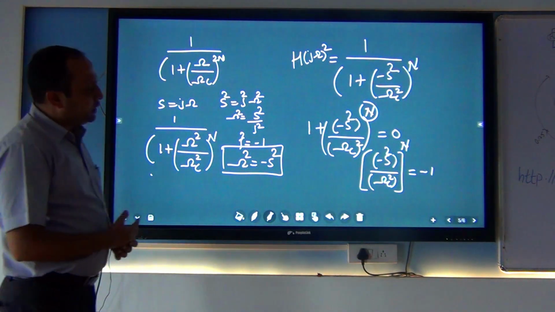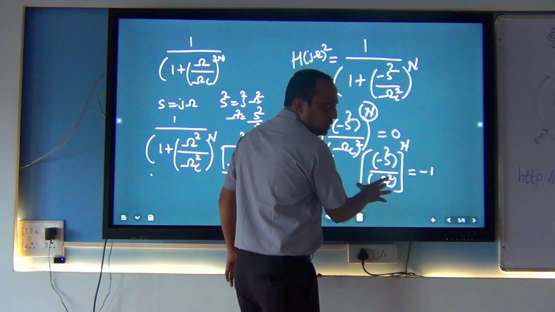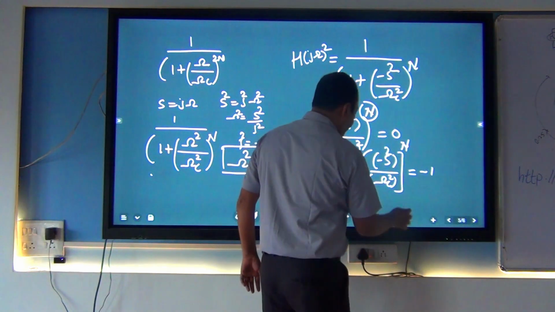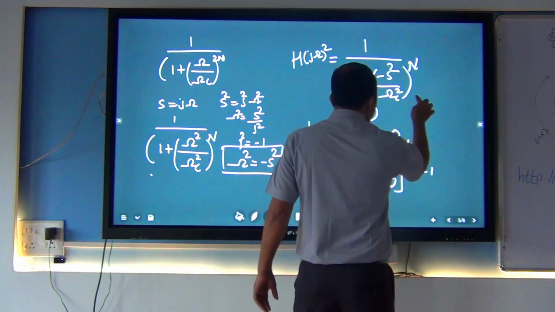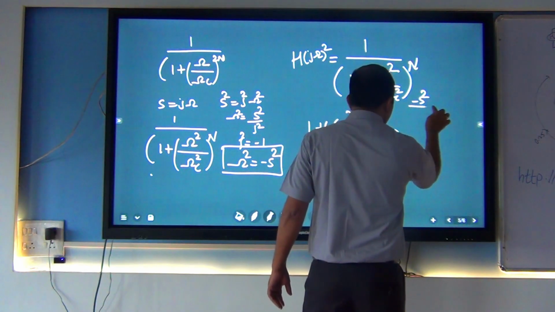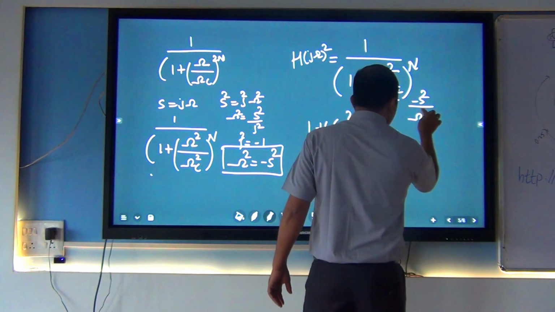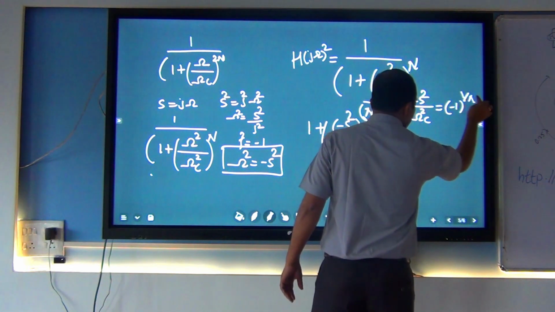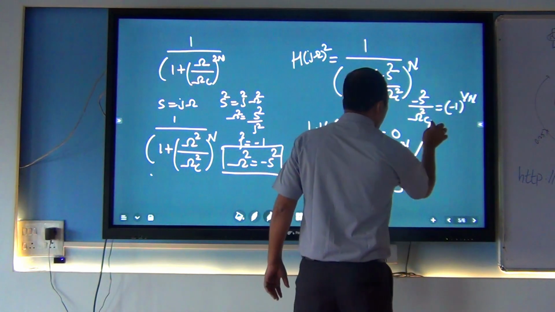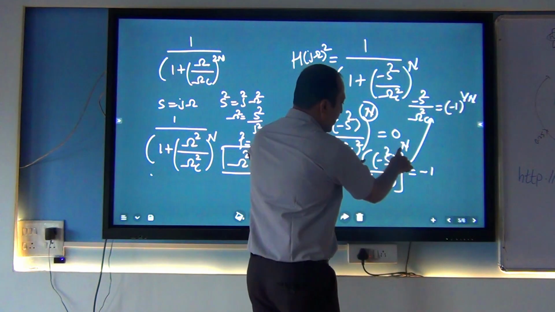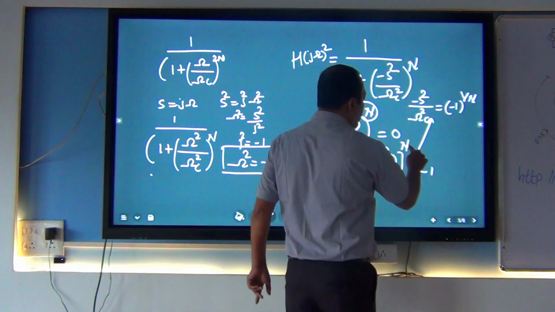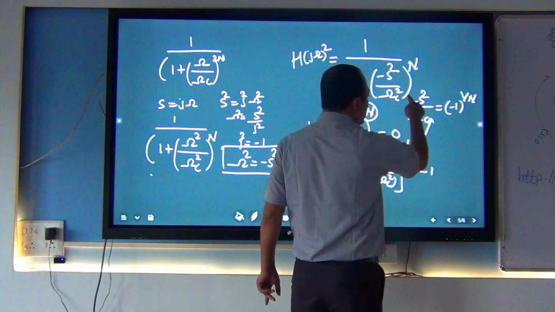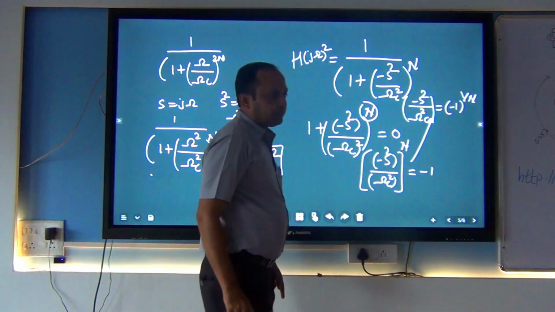Now if this is the situation, when I want to remove the n, the next, and it is the mathematical discussion, that minus s square by cutoff frequency square is equal to minus 1 raised to 1 by n. These two equations are correct. This n I want to shift to this side, so I am going to raise to 1 by n. So this is one equation we have.